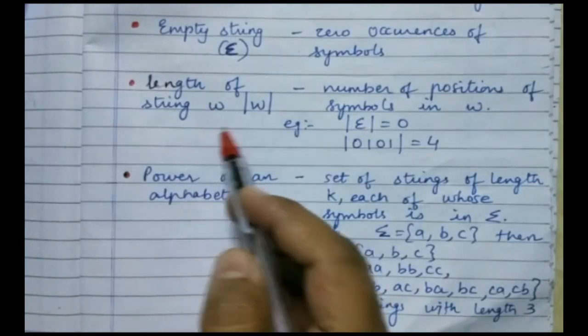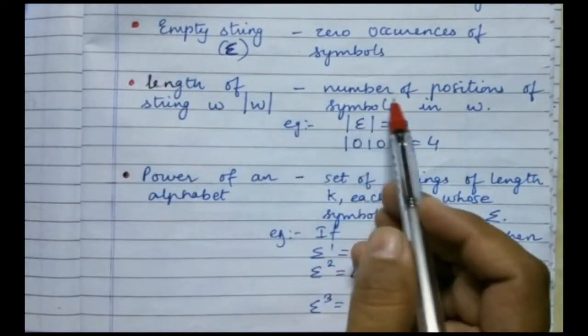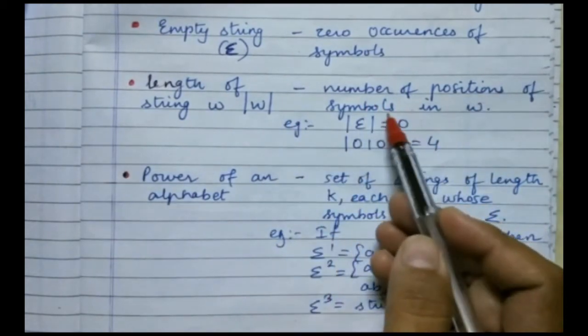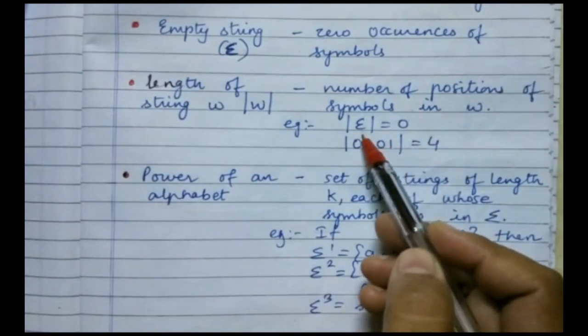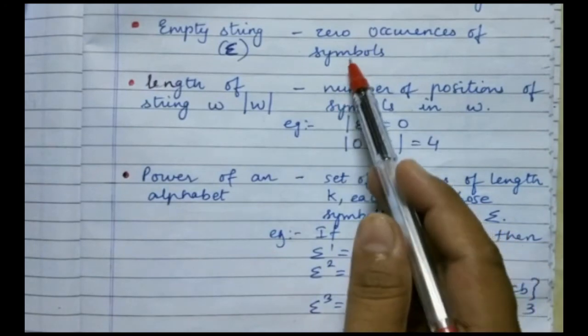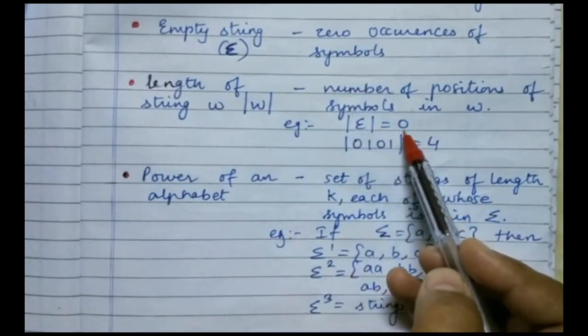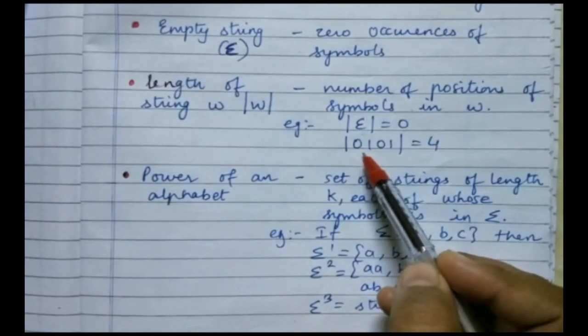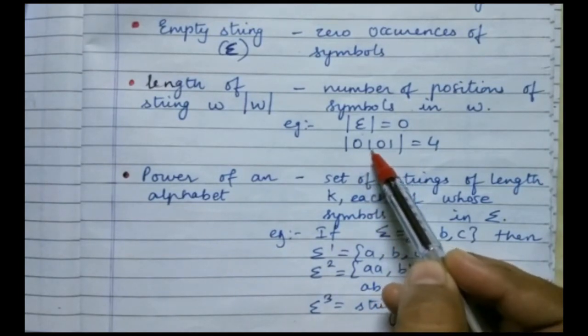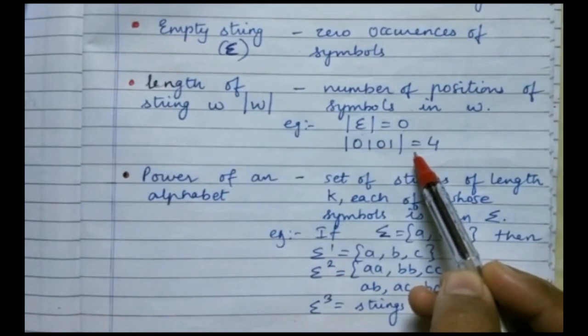Length of a string W is written as mod of W. It is the number of positions of symbols, how many symbols you have in a word. So epsilon has no symbol in it, as it has zero occurrences. We saw it earlier, so the length is 0. If I talk about the length of 0 1 0 1, I can count 1, 2, 3, 4. So the length is 4.